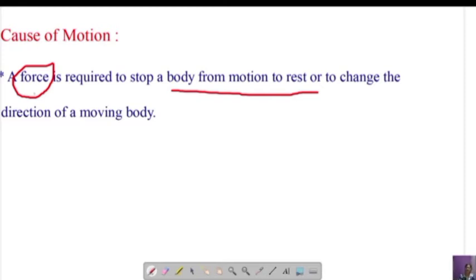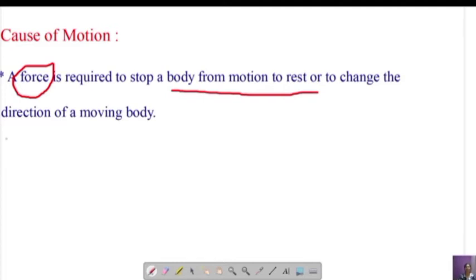So when you are applying the brakes, you are using your hands, and in that hands you are putting the energy. It indicates that you are applying a force to stop the bicycle.